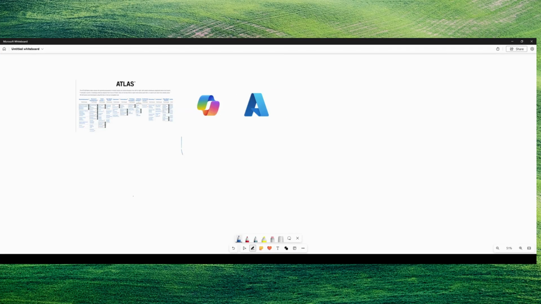Okay, so I wanted to create a video, and this will cover essentially the AI estate, broadly speaking, in the Microsoft realm. So what you're seeing over here is the MITRE Atlas threat mapping framework. Essentially, this is a matrix made up of all the attacks you should be thinking of in adopting a large language model, right?